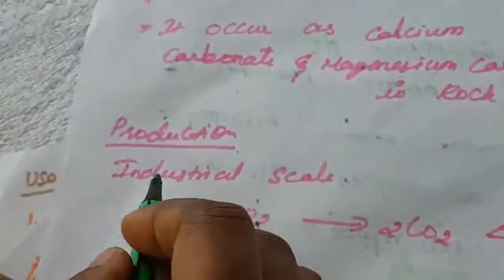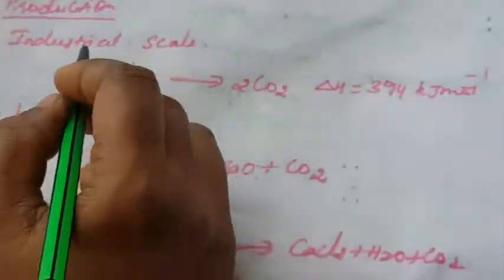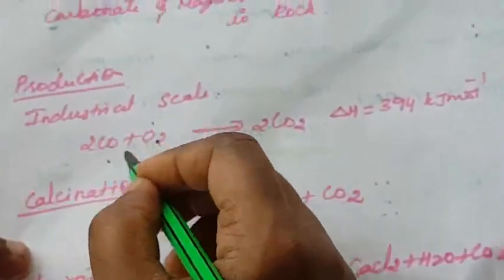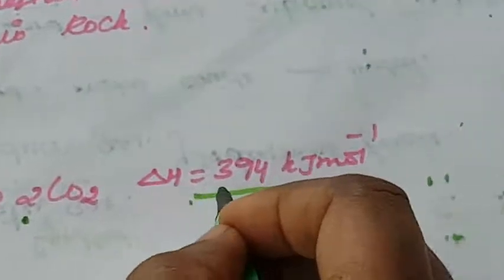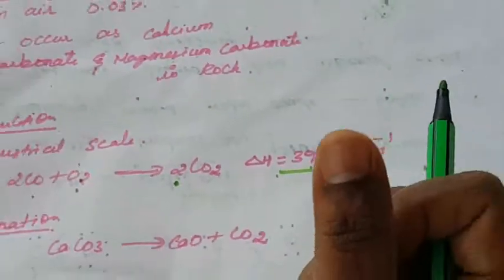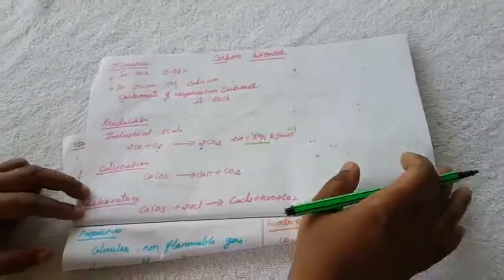How is it produced, or how is it prepared? First, on an industrial scale, carbon monoxide reacts with oxygen to form carbon dioxide. The delta H value is 394. It is an endothermic reaction. Endothermic means heat will be absorbed to form the carbon dioxide.